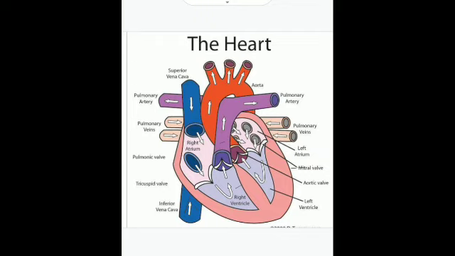And what is the function of the aorta? The biggest artery of the body, that is, it carries oxygenated blood from the left ventricle to all the parts of the body. From the left ventricle, the blood is carried to the aorta and it is distributed to all the parts of the body through the various branches or smaller arteries which come out from the aorta. Then the coronary arteries. The two coronary arteries arise from the base of the aorta.